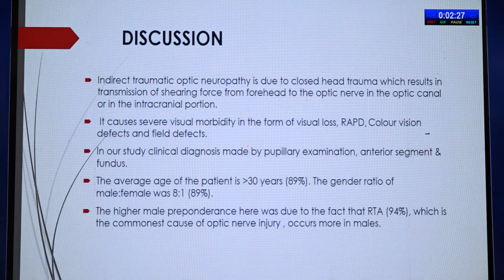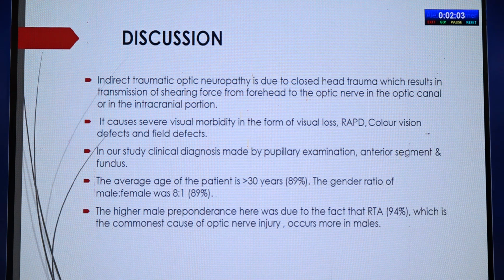Coming to the discussion, indirect traumatic optic neuropathy is due to a closed head trauma that results in transmission of shearing force from the forehead to the optic nerve in the optic canal or in the intracranial portion. It causes severe visual morbidity in the form of visual loss, RAPD, color vision defects, and visual field defects. In our study, clinical diagnosis is made by pupillary examination, anterior segment examination, and fundus examination.